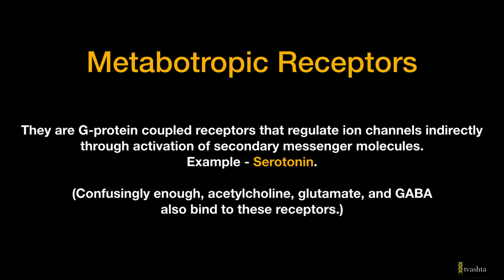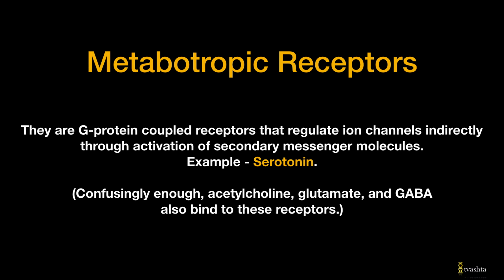So I won't go into details of GPCRs in this video. But in brief, I would just say that in the presence of a neurotransmitter, the signaling molecule, the receptor would activate the coupled G protein, and then the G protein would activate secondary messenger molecules, and these secondary messenger molecules would regulate the opening or closing of the ion channel.